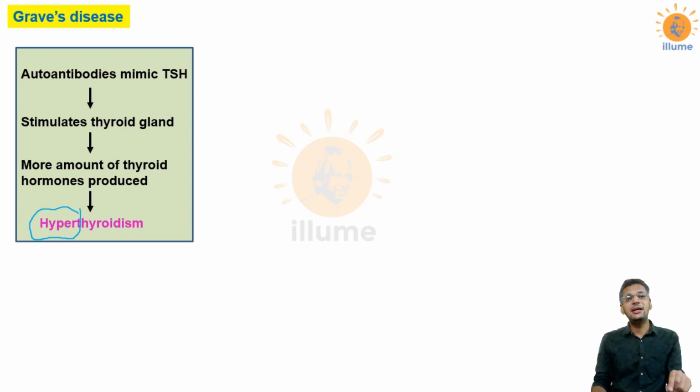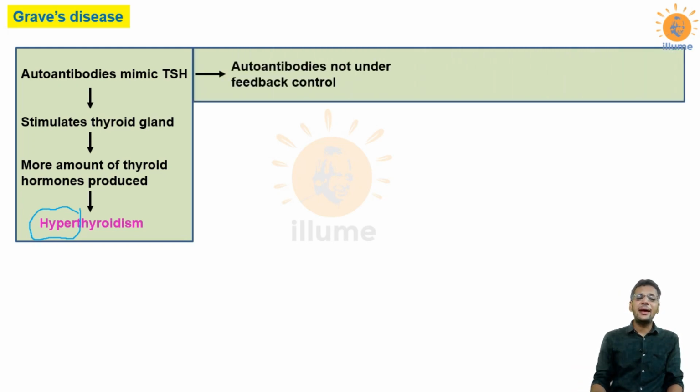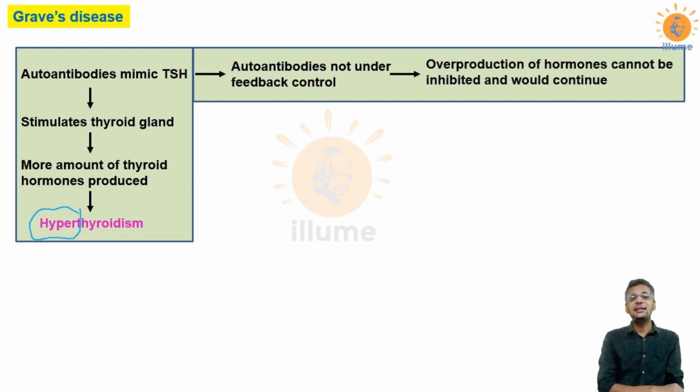There would be a decline in TSH, but there won't be any decline in autoantibodies, which are continuously stimulating the thyroid gland to produce more and more T3, T4. So the entire negative feedback mechanism is not controlling the autoantibodies, and that's why the overproduction of hormones is not inhibited, and it would continue.